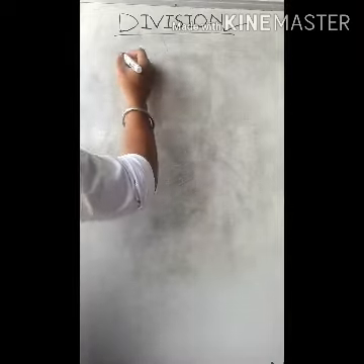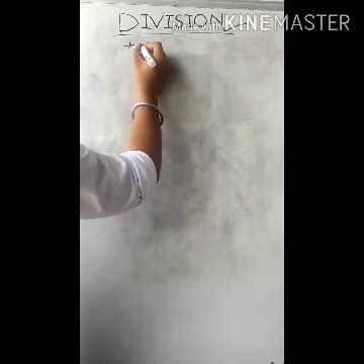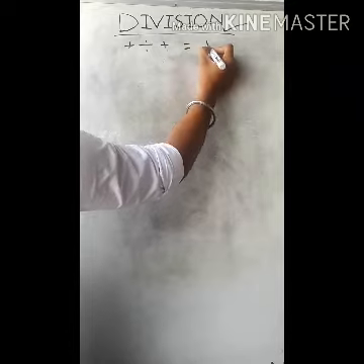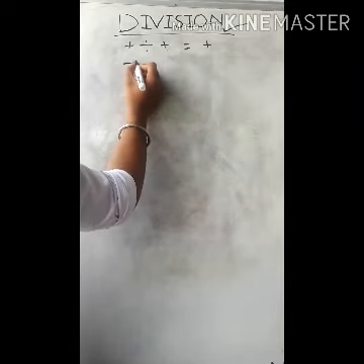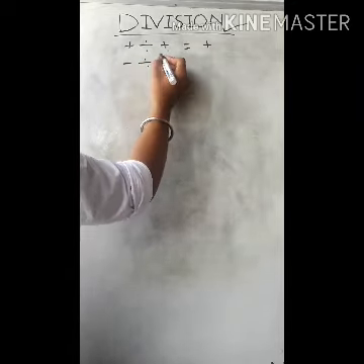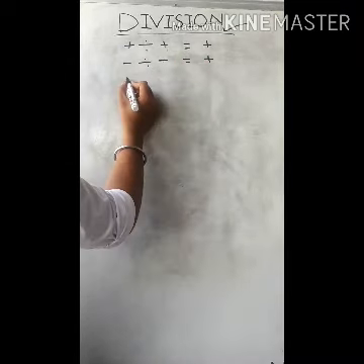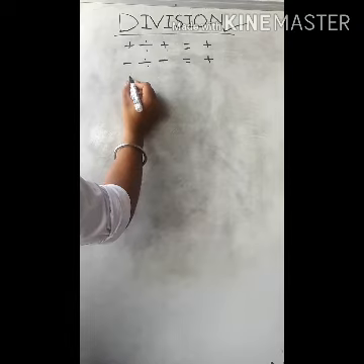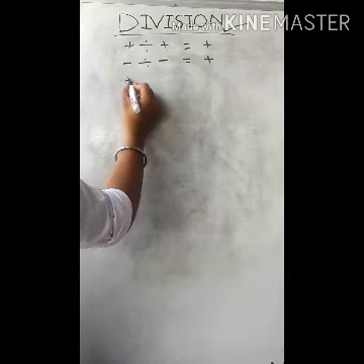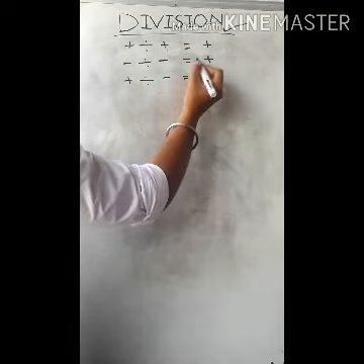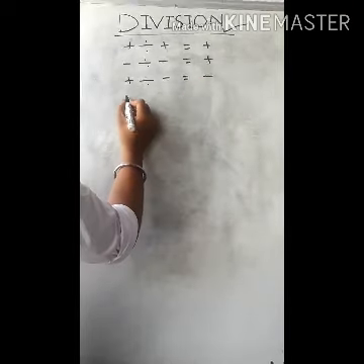That means if I am dividing two integers of positive sign, then our result will be positive. If I am dividing two integers of negative sign, then our result will again be positive. If one integer is positive and another integer is negative, then our result will be negative.